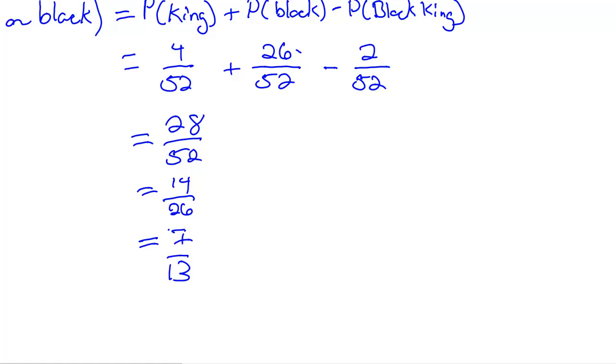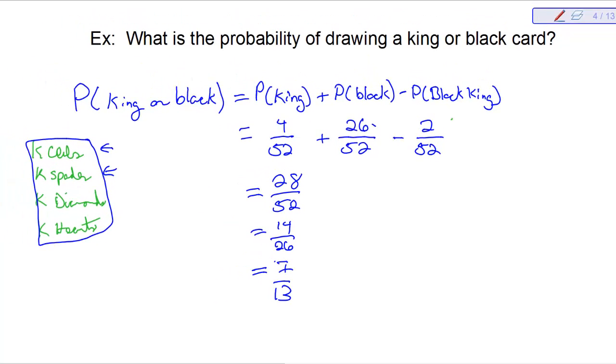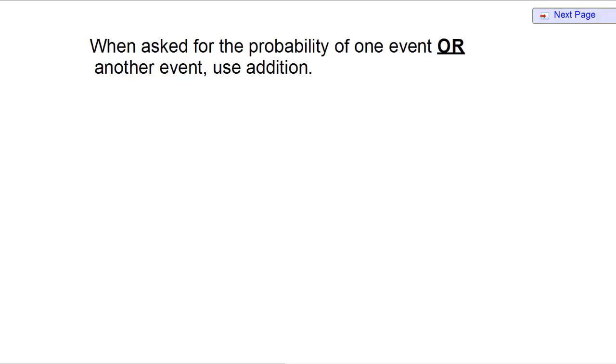We do have to be very careful about making sure that we do this subtracting of what has been counted twice. Again, I told you that the or was extremely important.